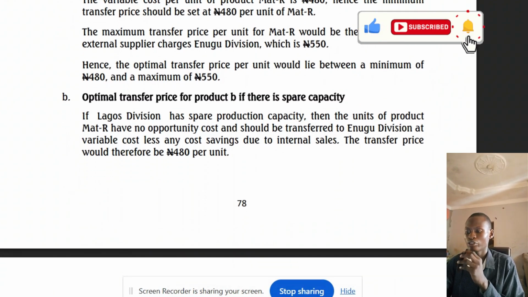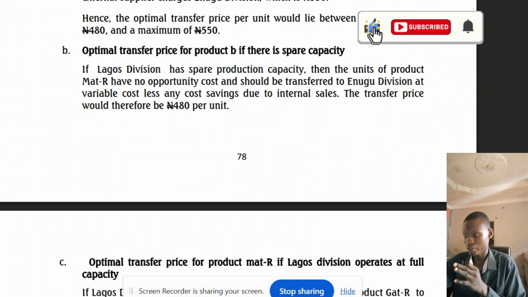B. Optimal transfer price for product MAT-R if there is spare capacity. If Lagos division has spare capacity, then the units of product MAT-R have no opportunity cost. You know, I said that when there is spare capacity, the opportunity cost will be zero, and the product would be transferred to Enugu at variable cost less any cost due to internal sales. You can see that they add it again, less any cost due to internal sales. The transfer price would therefore be 480 naira per unit.